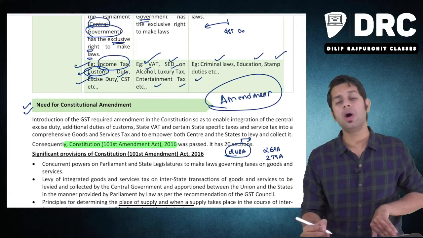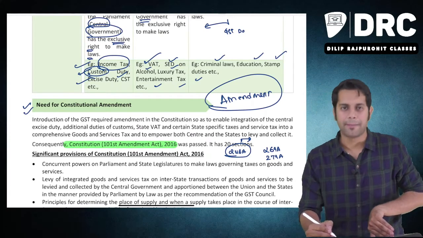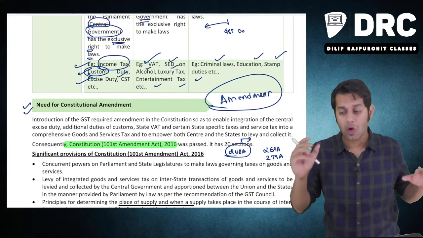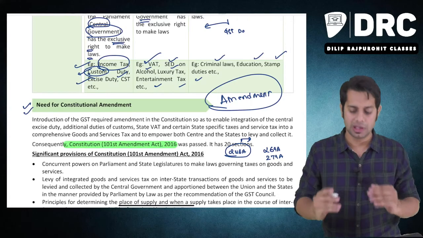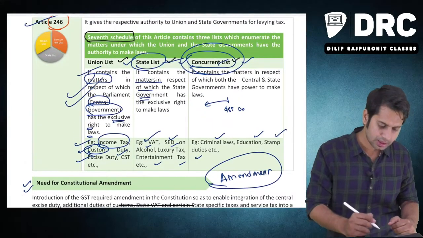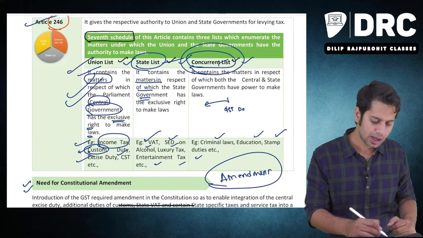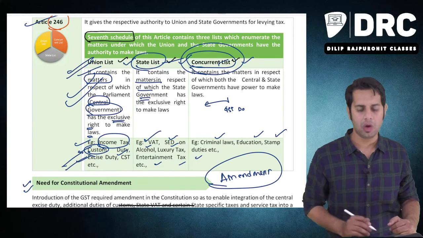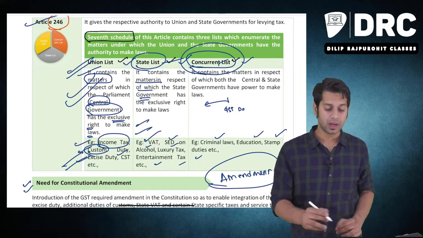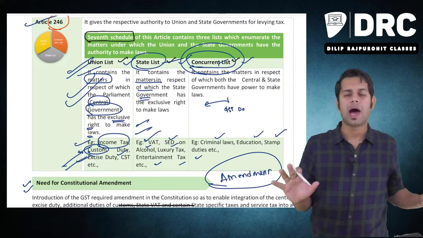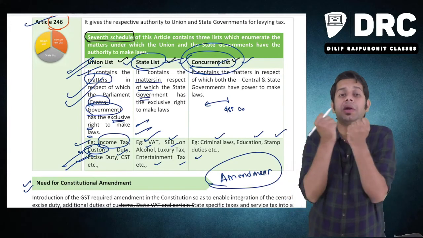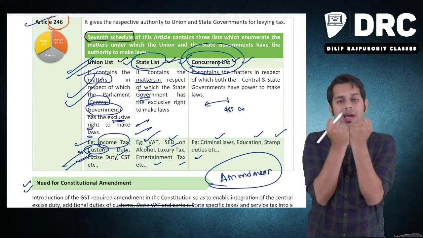Now they introduced a new article called 246A, which told that the central government and state government can jointly make law with regard to GST. See, before there was Article 246, which was telling that on this matter only the state government can make law, on this matter only the central government can make law, etc., etc. But there was no particular article in our constitution which was telling that the central government and state government can jointly collect a tax.